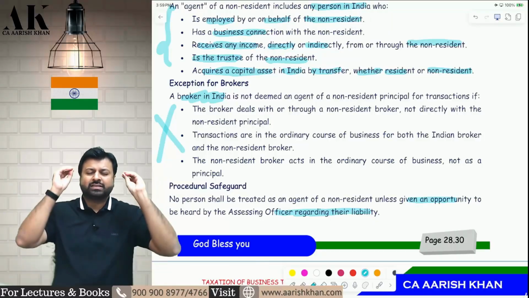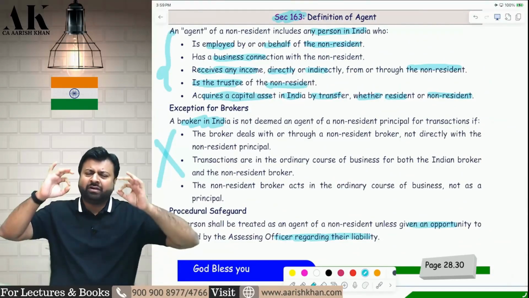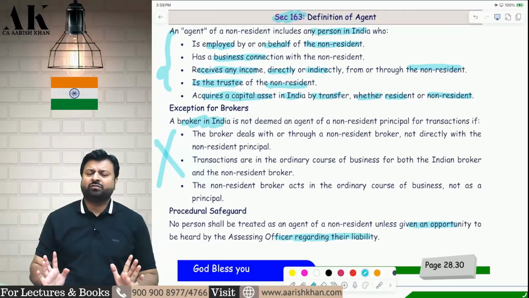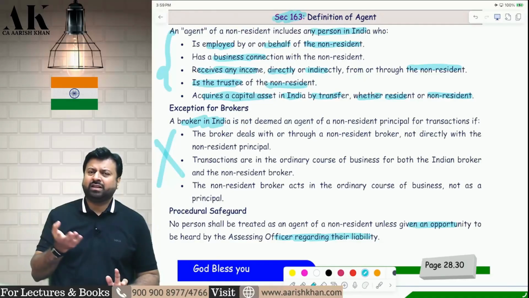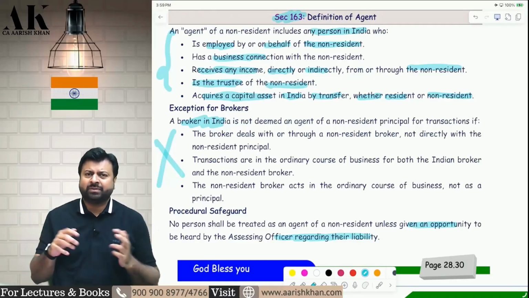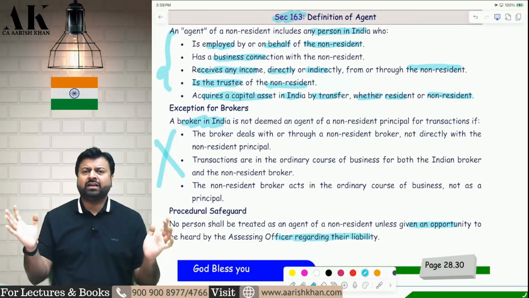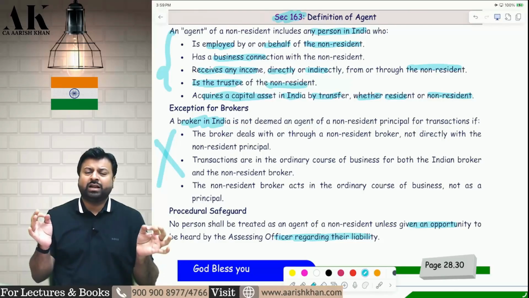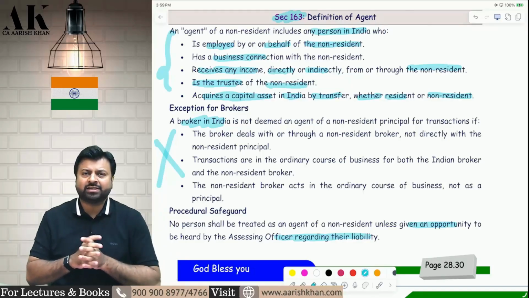So this is what this exhaustive revision of non-resident taxation is all about. I have tried to cover every aspect that I have told you in class over around 15, 20, 30 hours. In the regular batch, we have done this for around 25 hours. In the fast track batch, we have done this for around 15, 16 hours. Whatever we have done in 15, 16 or 25 hours, we have tried to wrap up here in 2.5 hours exhaustively.